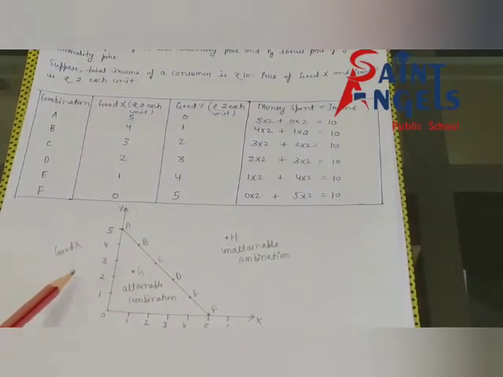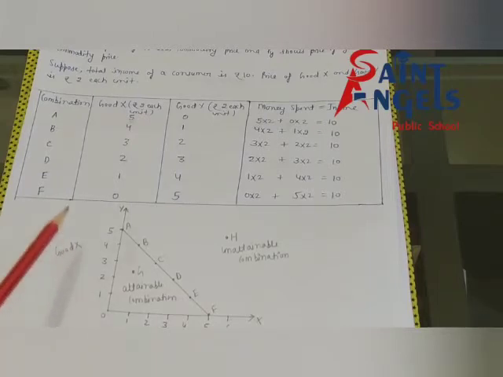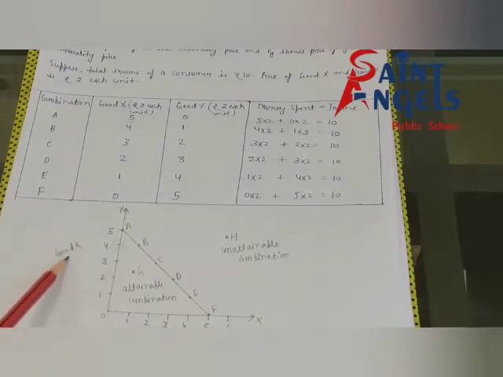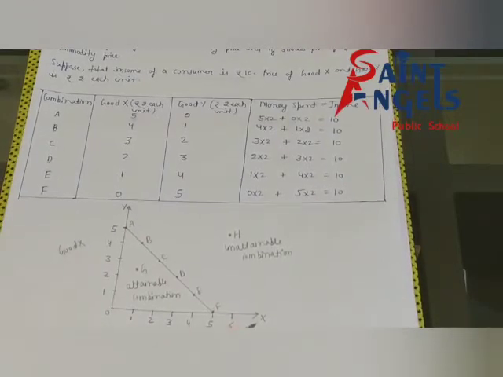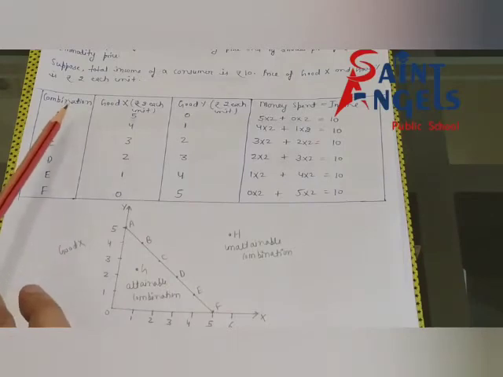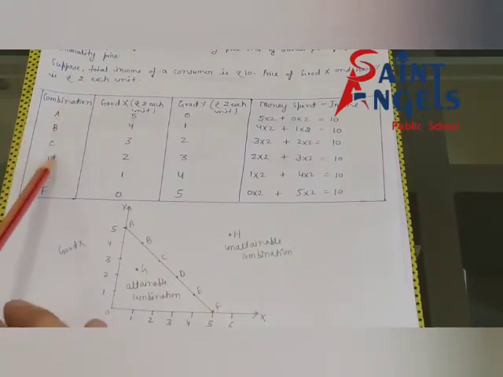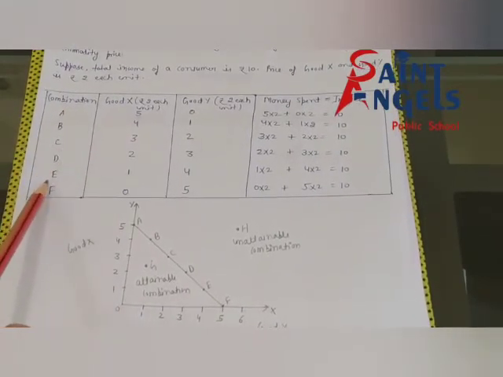You know that you will always take the sacrifice good on the y-axis and the gain good on the x-axis. Always remember this rule. Now after this you will show the value of all these combinations.